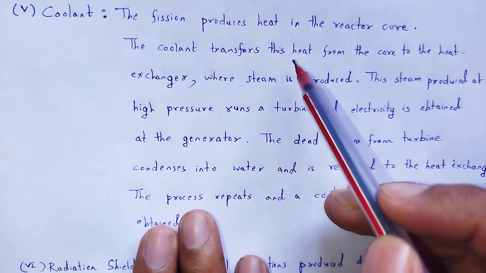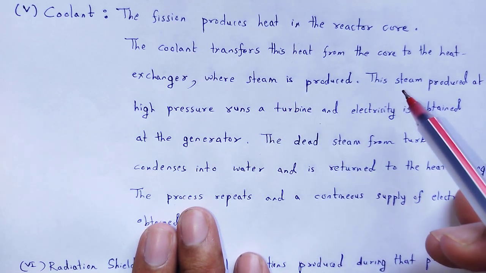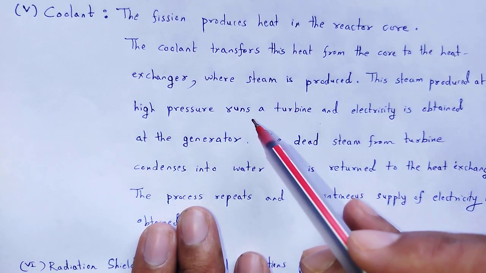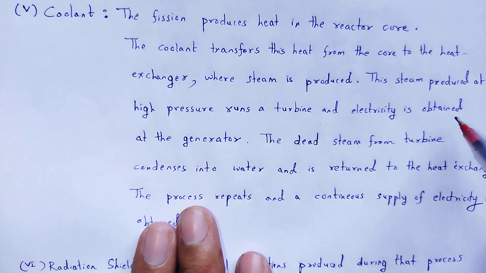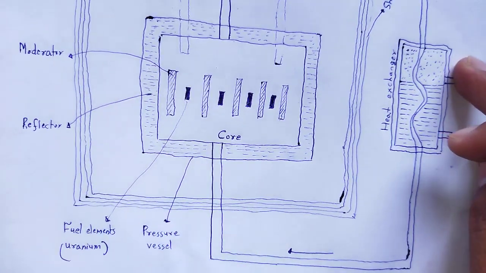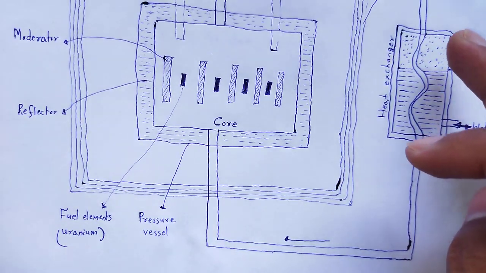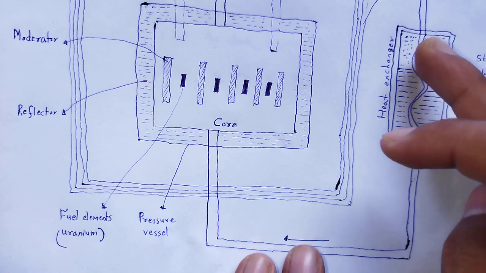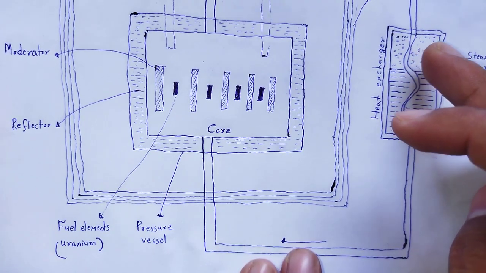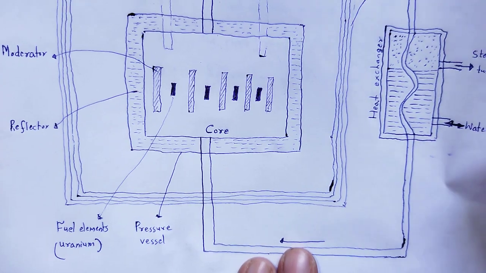The coolant transfers this heat from the core to the heat exchanger, where steam is produced. This steam, produced at high pressure, runs a turbine, and electricity is obtained at the generator. In the steam, which is in the pressure vessel, the high pressure runs the turbine. Due to the running of the turbine, electricity is produced at the generator.